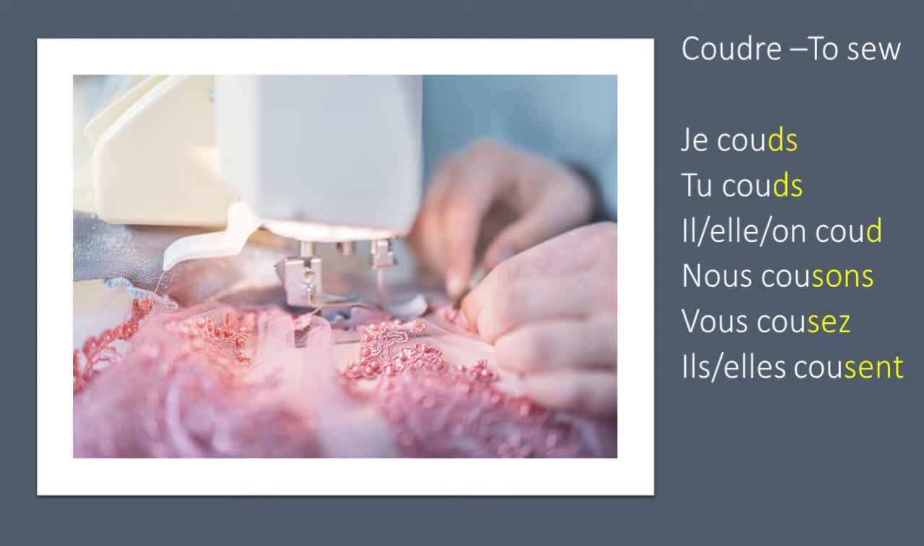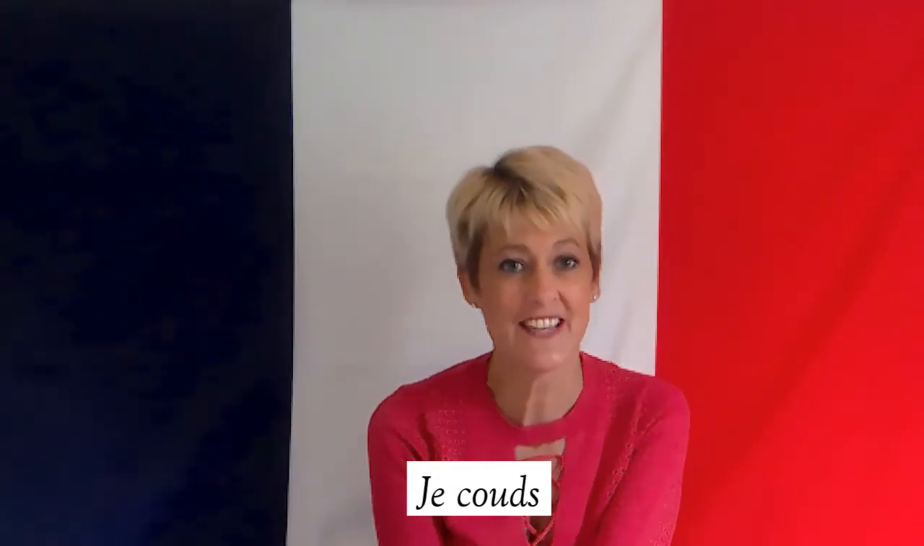For nous, we put S-O-N-S on, which makes the last syllable be pronounced zon, because an S on its own is pronounced like a Z. For vous, put S-E-Z on, which makes this last syllable be pronounced zé. And for ils and elles, we put S-E-N-T on, which makes us emphasize the S sound. So let's have a go at saying these ones.